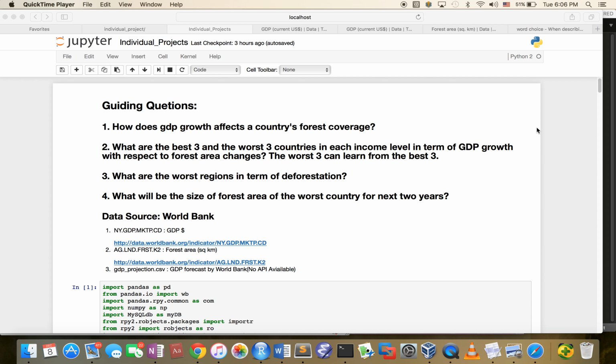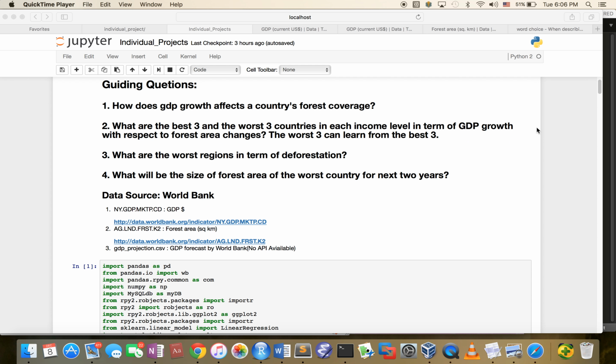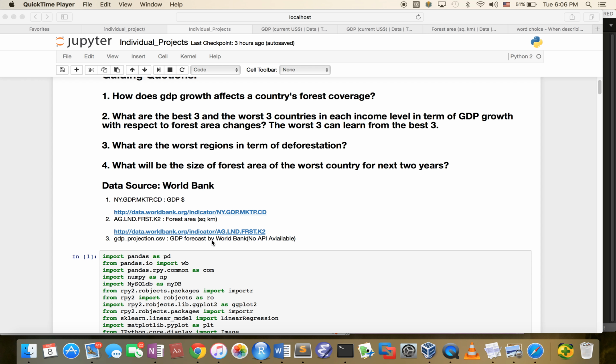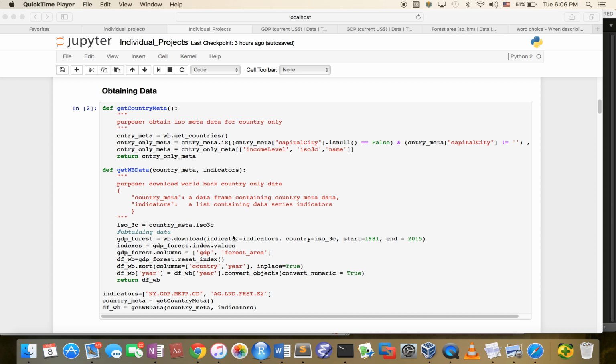To better answer those guiding questions, I used two datasets from the World Bank: GDP and forest areas. I also downloaded a CSV which contains projected GDP data. I used the Pandas World Bank API to pull the data into a Pandas data frame.